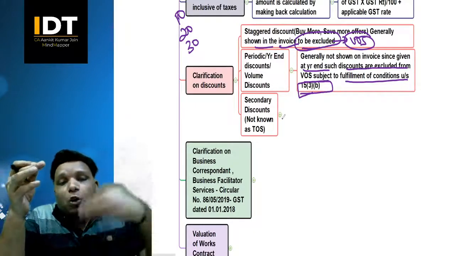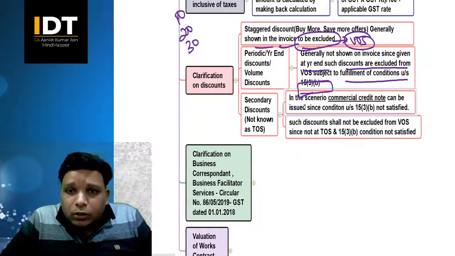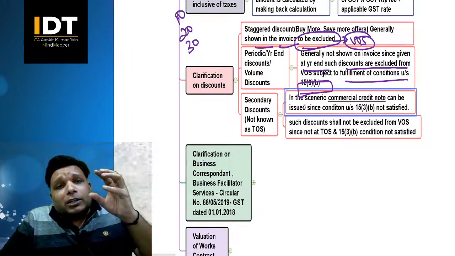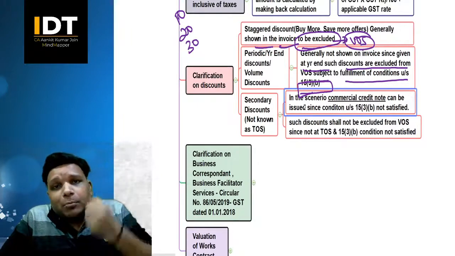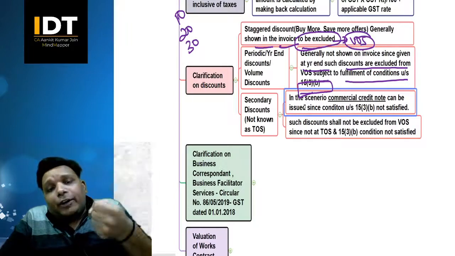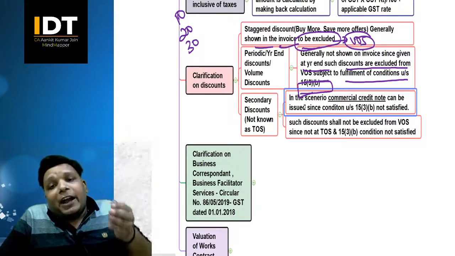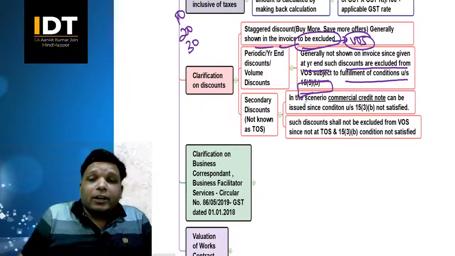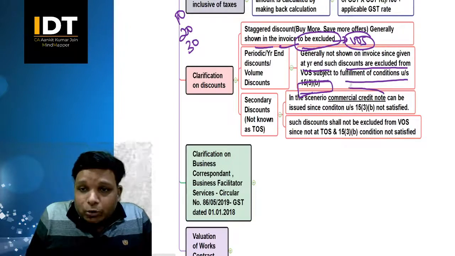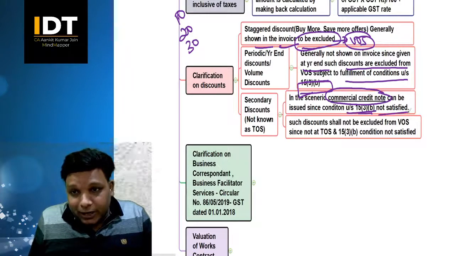These are secondary or additional discounts. So what will be the treatment of those discounts? In this scenario, it is a commercial call which I am taking. It is not the transaction call. It is a commercial call which I am taking, because I know if I do not give the discount, I will get the payment late and I might even suffer a lot of bad debts, right? So it's a commercial decision which I am taking. So in this scenario, a commercial credit note can be issued, since the conditions of 15(3)(b) are not satisfied.